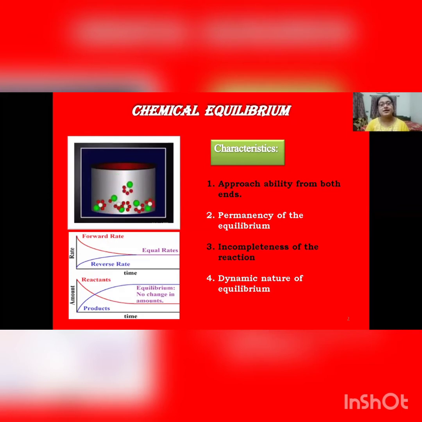A chemical equilibrium has the following criteria: approachability from both the ends, permanency of the equilibrium, incompleteness of the reaction, and dynamic nature of equilibrium. Let us try to explain these concepts considering the example of formation of HI from H2(g) and I2(g) in a closed container at 723 Kelvin.